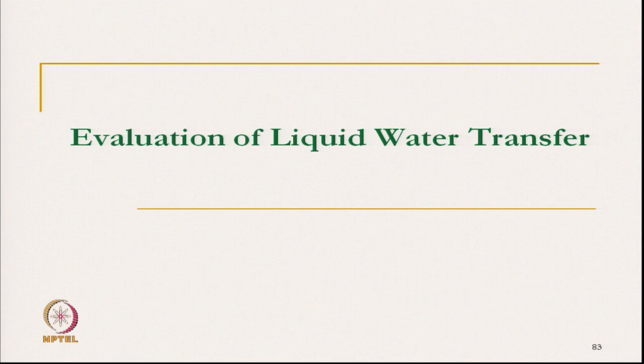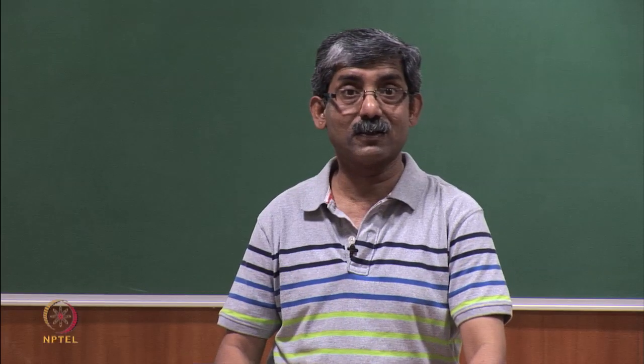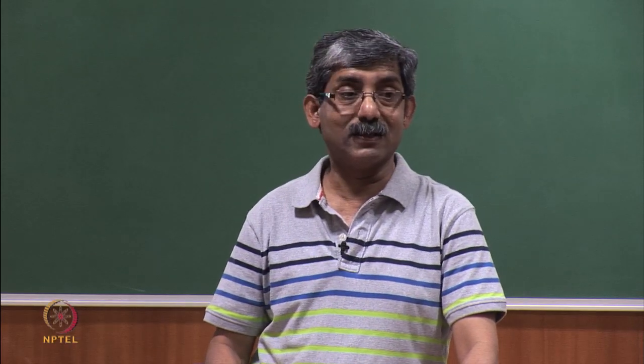Evaluation of liquid transmission is in two stages, as we have discussed already. The first stage is wetting, the initial process, and we have discussed the methods of testing. The second stage is wicking.